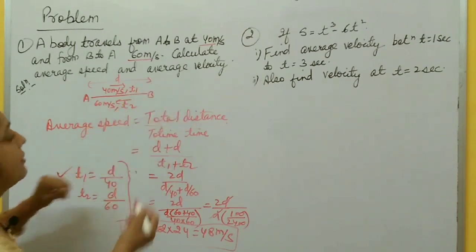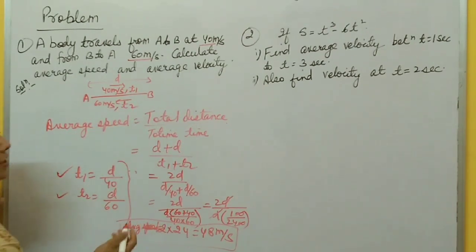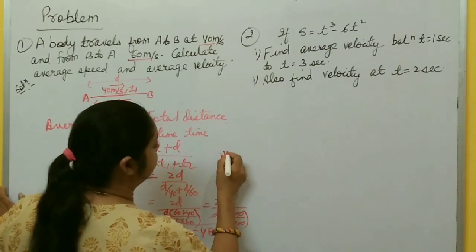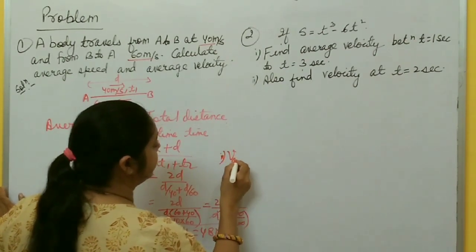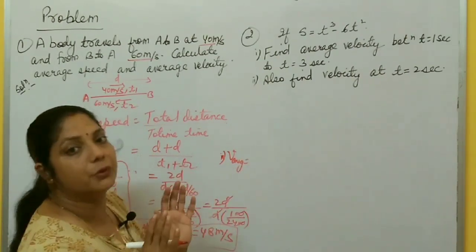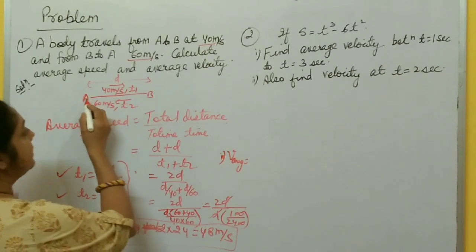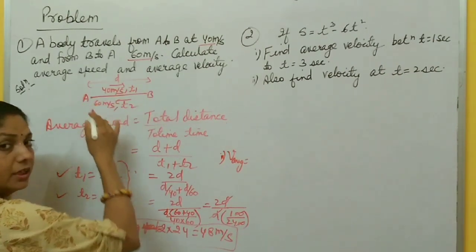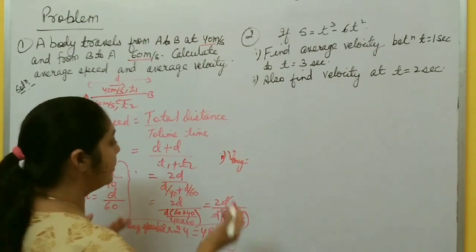Now next is average velocity. Average velocity is what? Change in position, or total displacement by total time. So what is the total displacement? Initial position is A, from A to B, and again it returned back to A. So change in position is 0.